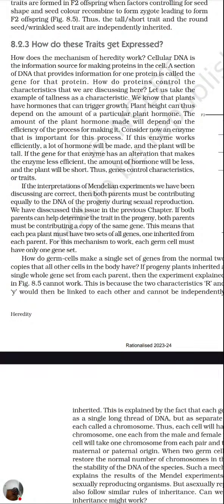How do proteins control the characteristics that we are discussing here? Proteins control characters like tallness and shortness. Let us take the example of tallness as a characteristic. We know that plants have hormones that can trigger growth. In control and coordination, we read about auxin. Auxin is responsible for the tallness of the plant. Plant height can thus depend on the amount of a particular plant hormone. The amount of plant hormone made will depend on the efficiency of the process of making it. So how is the plant controlling it?